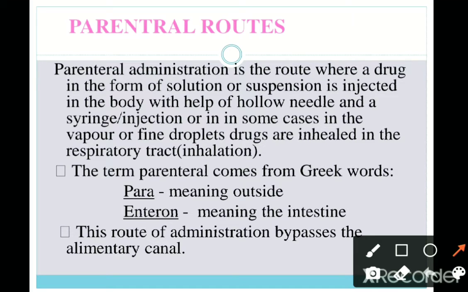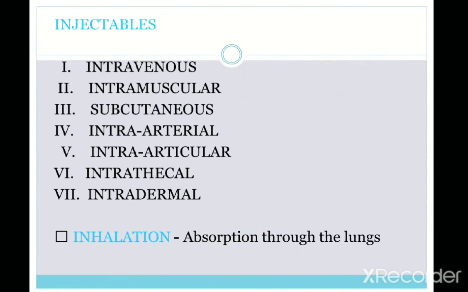The term parenteral comes from the Greek words para, meaning outside, and enteron, meaning intestine. Outside the intestine, we have to administer these parenteral routes. This route of administration bypasses the alimentary canal. And next, in the injectables, there are several routes, as I already told.